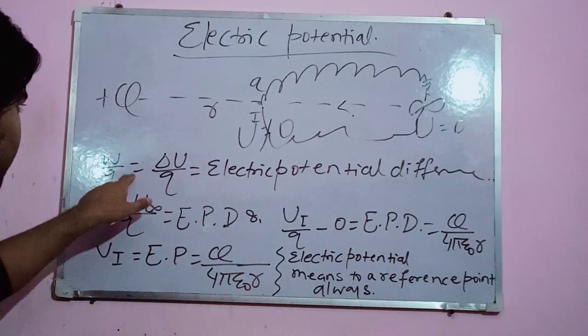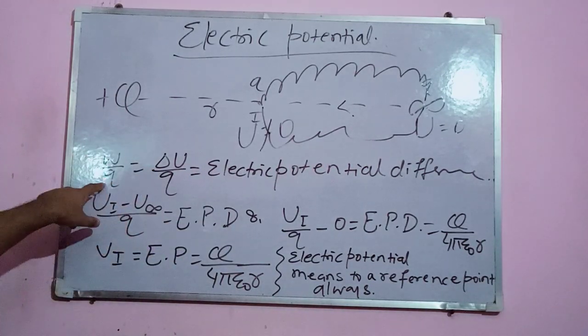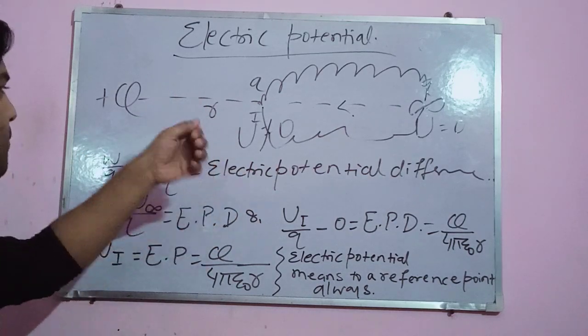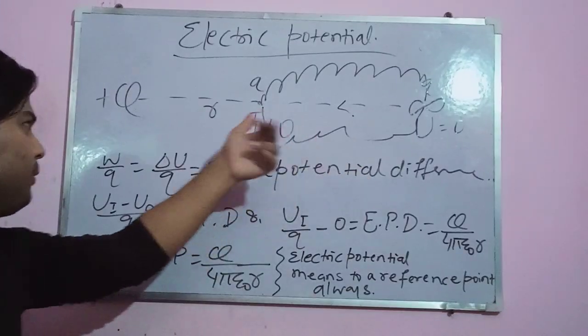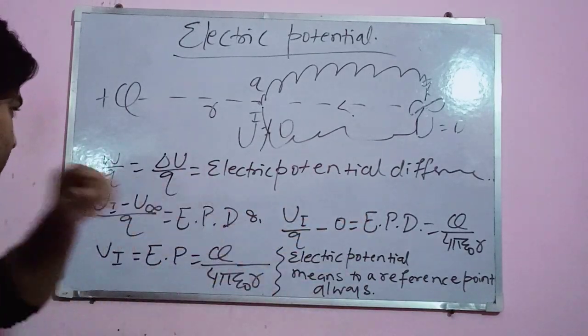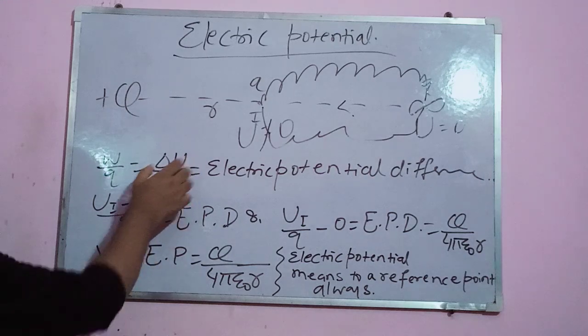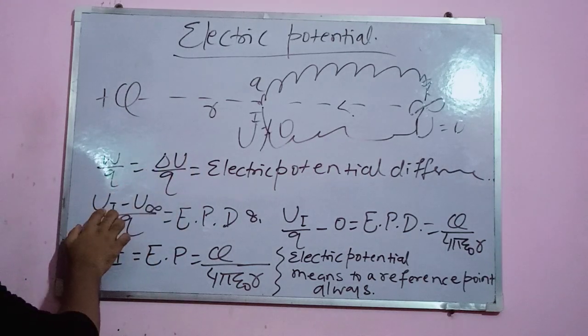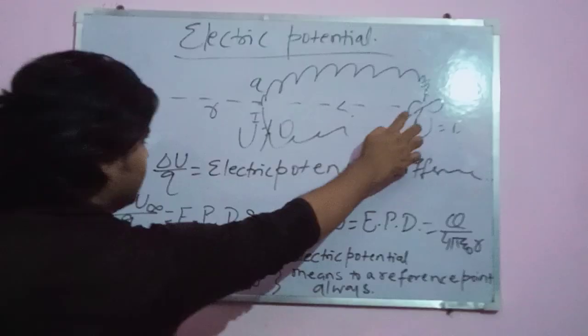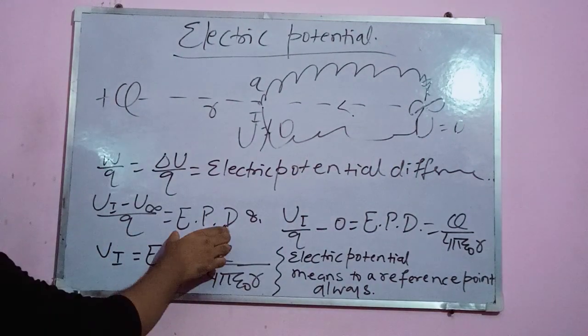See, this work done per unit charge which is coming from infinity to point 1, or the change in its potential energy from infinity to point 1 by q, is the electric potential difference. We discussed it. Convert this value into U. Potential energy at this point minus potential energy at this point by q is equal to EPD.